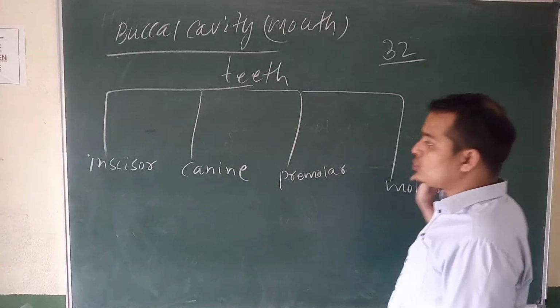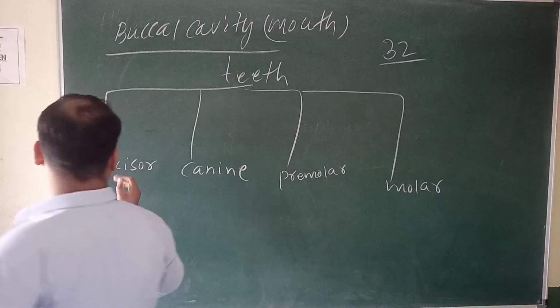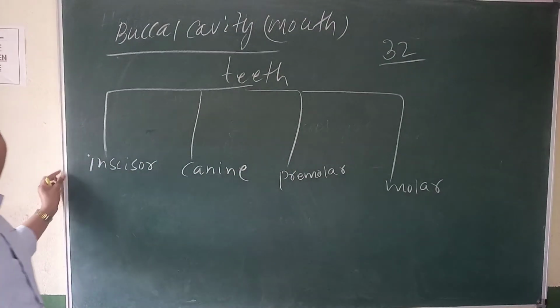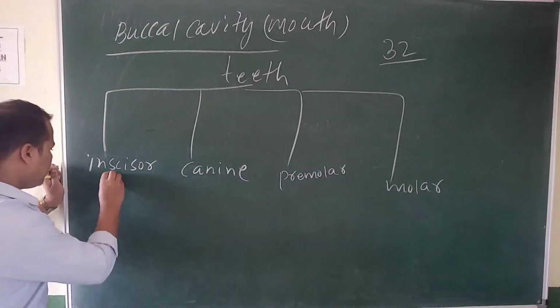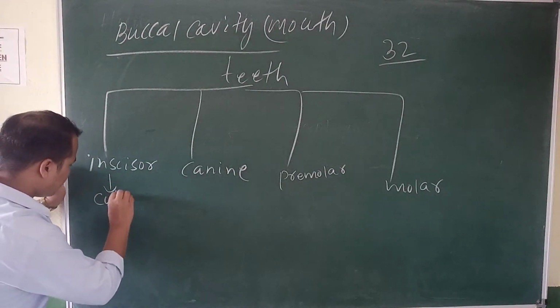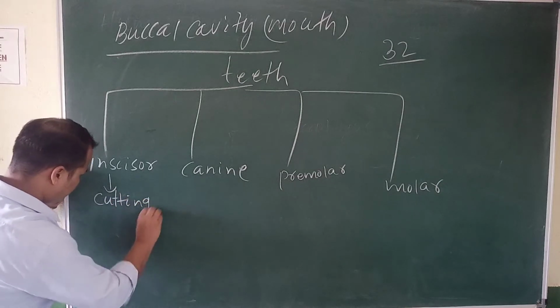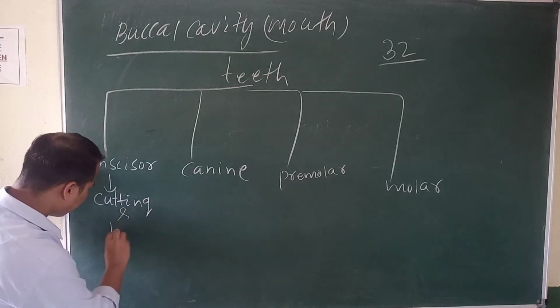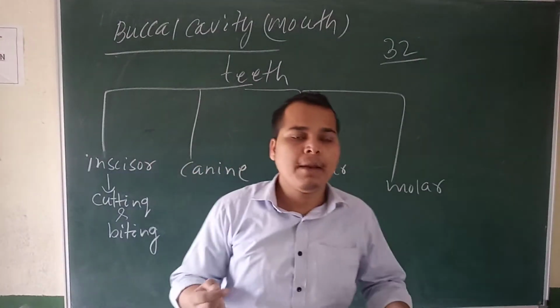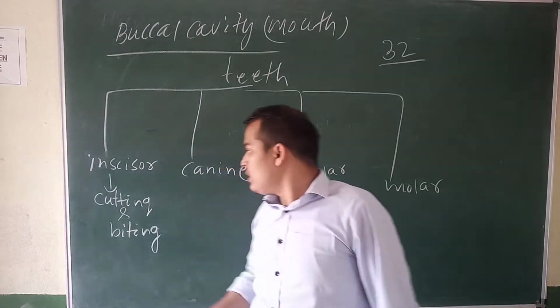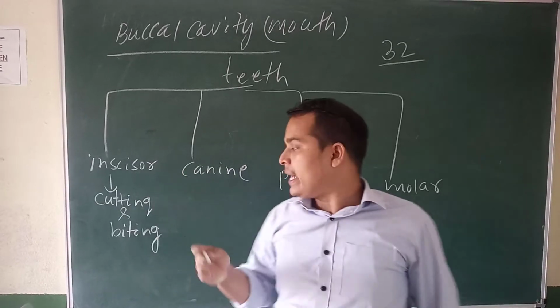So what is the function of a canine? Canine helps in cutting and biting. The canine teeth cut and bite the food.